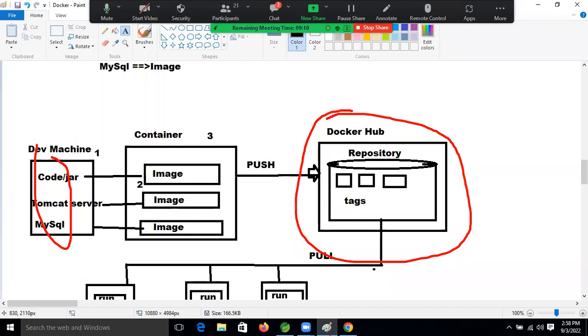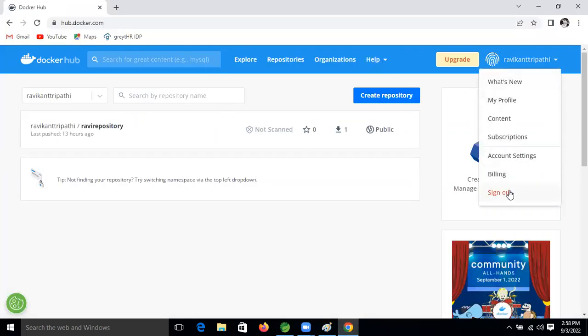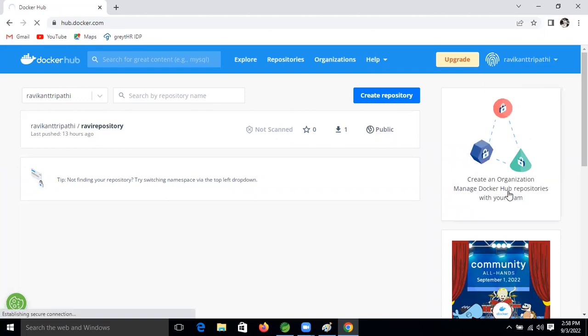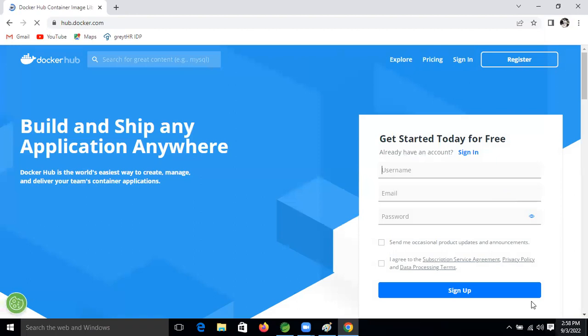So what we need to do, friends, already this one is there. I'm logging out, I created it already. But I'll tell you how you need to do the setup.